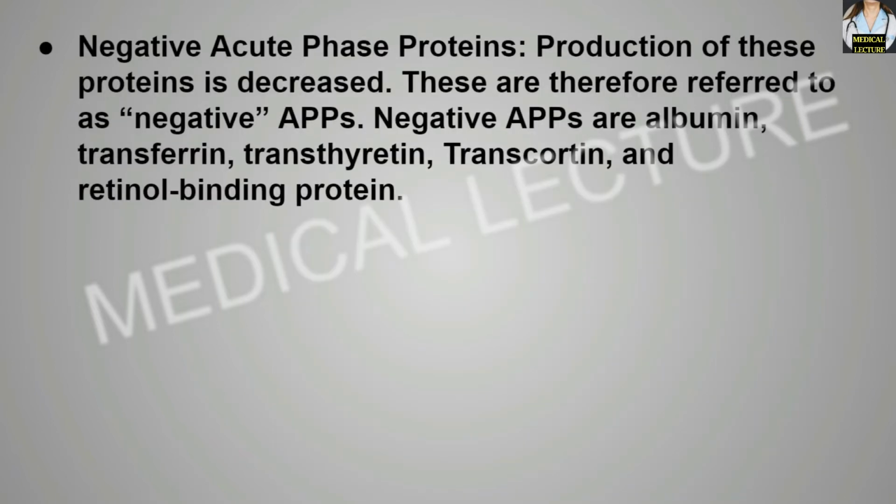Now the negative acute phase proteins, as we discussed before, the production of these proteins is decreased. These are therefore referred to as negative acute phase proteins. Negative acute phase proteins are albumin, transferrin, transthyretin, transcortin and the retinol binding protein.